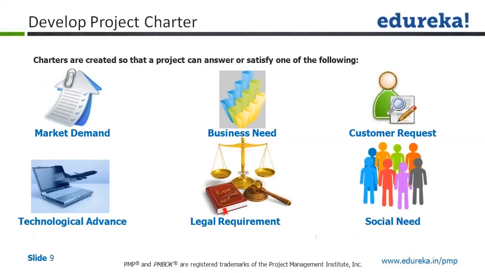The fourth is a legal requirement. It could be a compliance by the government saying, hey, starting April 1st, starting May 1st, you have to be compliant on taxation and the rules. So that creates a need for the organization to customize their respective product or software to be in line with the regulations that have been set up. It could be a social need.